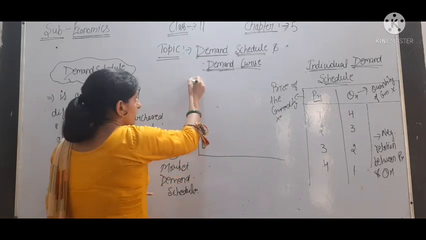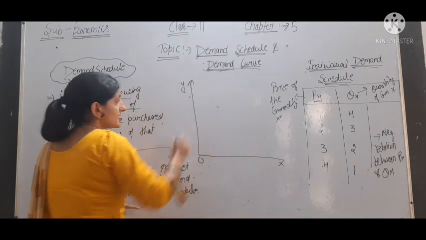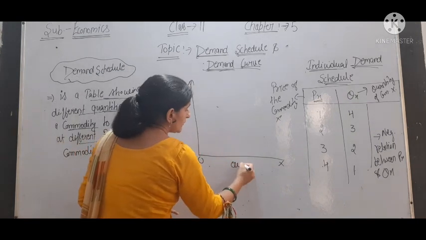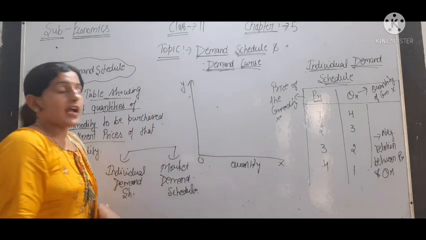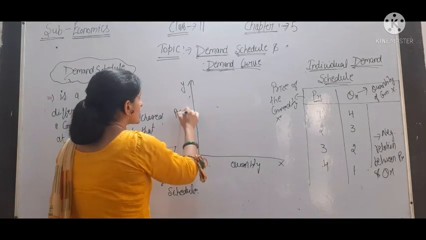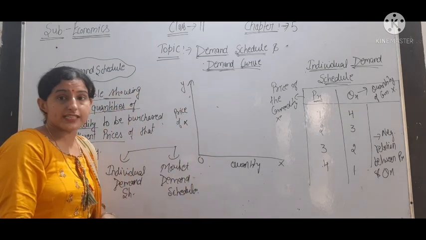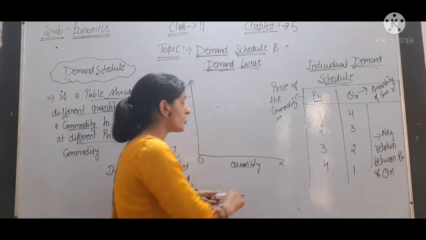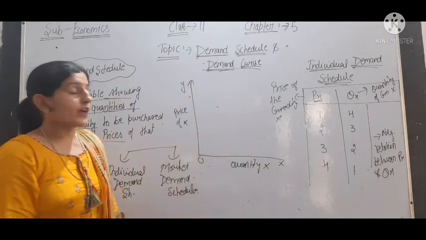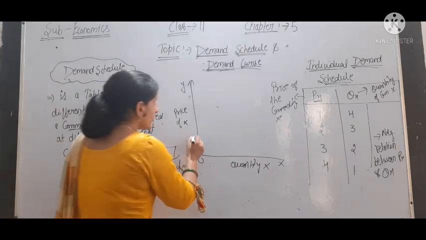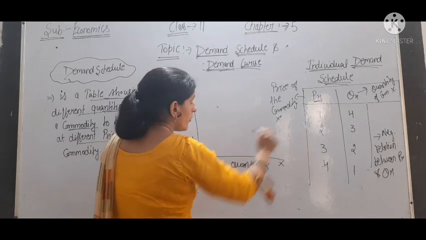On the x-axis we will show the quantity of the commodity, and on the y-axis we will show the price of commodity X. When the price is 1, the consumer purchases 4 units.